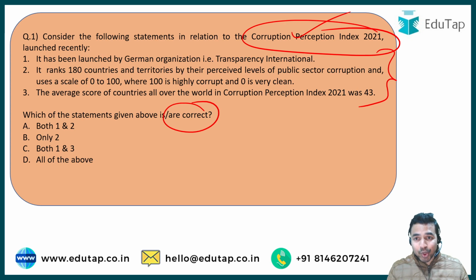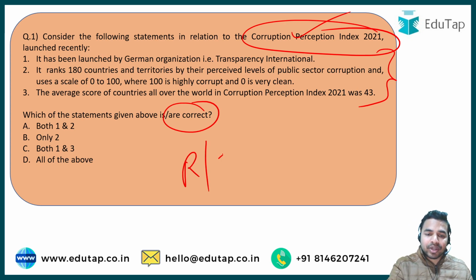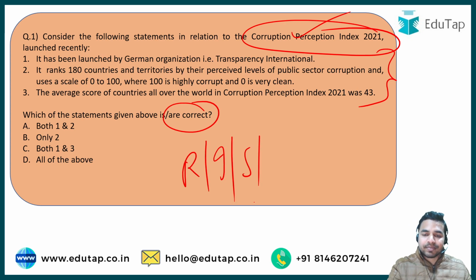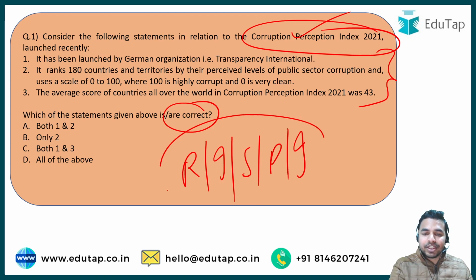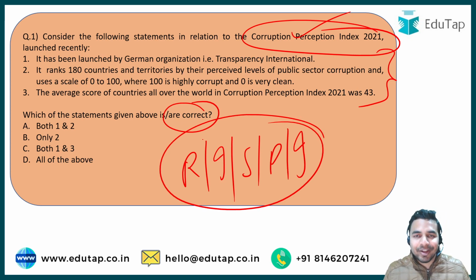We always tell you that all such reports, indexes, schemes, programs or the different initiatives which are being taken by the government are really very important. And apart from that, the reports and indices which are being launched by the important private organizations are also important from the exam point of view. And this is the example of one such kind of index, that is the Corruption Perception Index 2021.